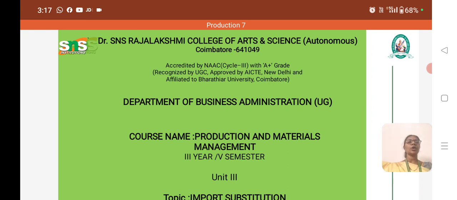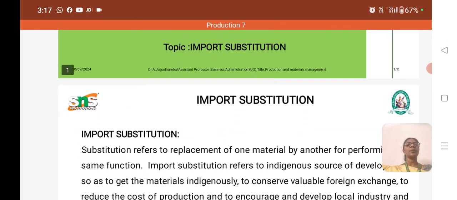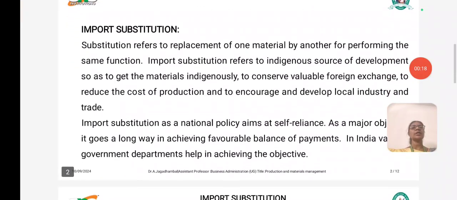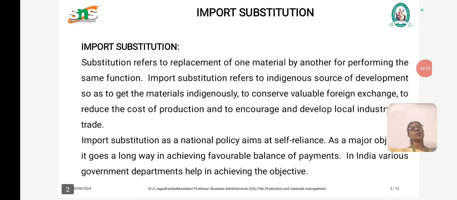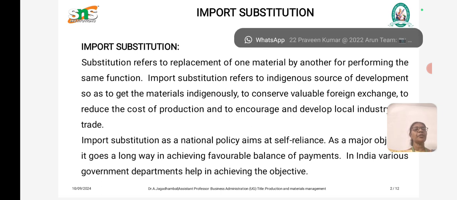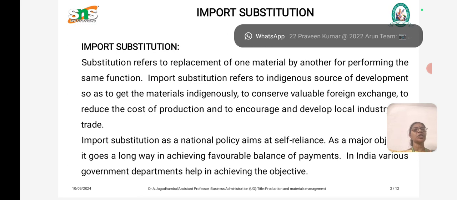Today we discuss import substitution. Substitution refers to the replacement of one material by another for performing the same function. One material performing the same function is called substitution.